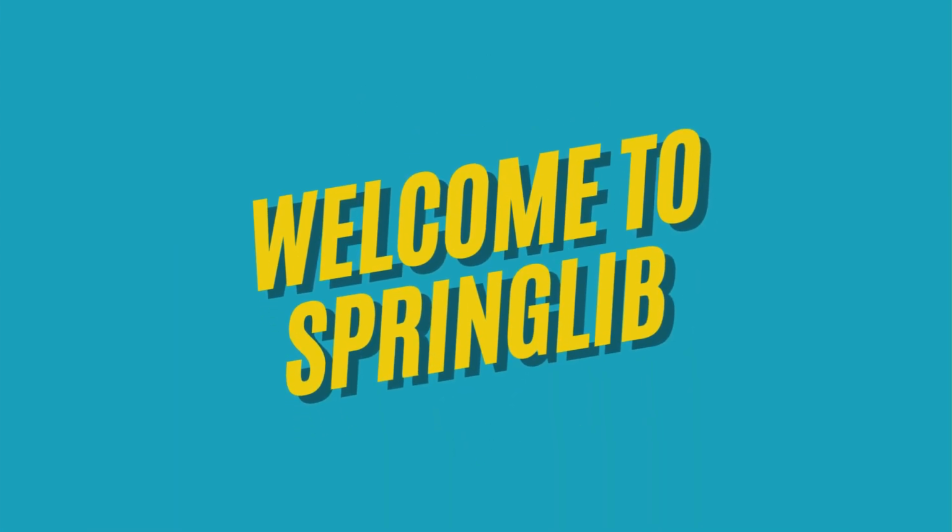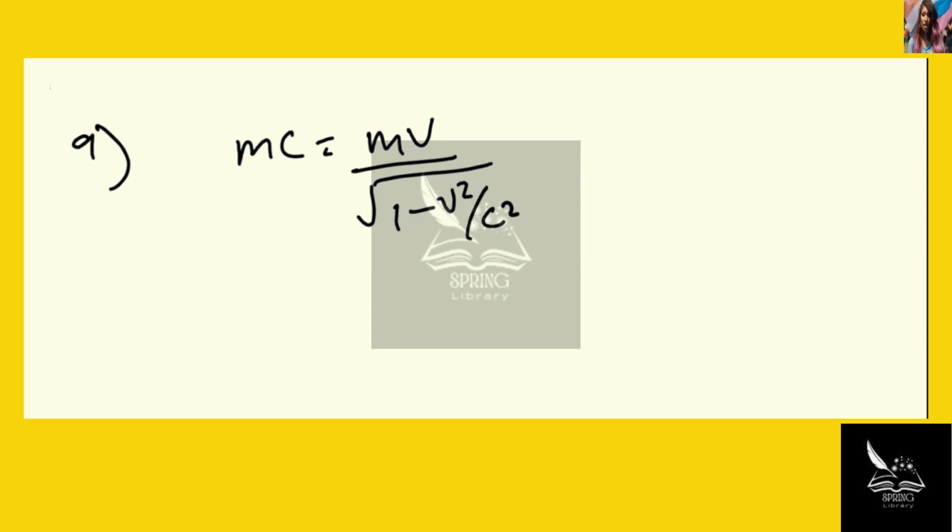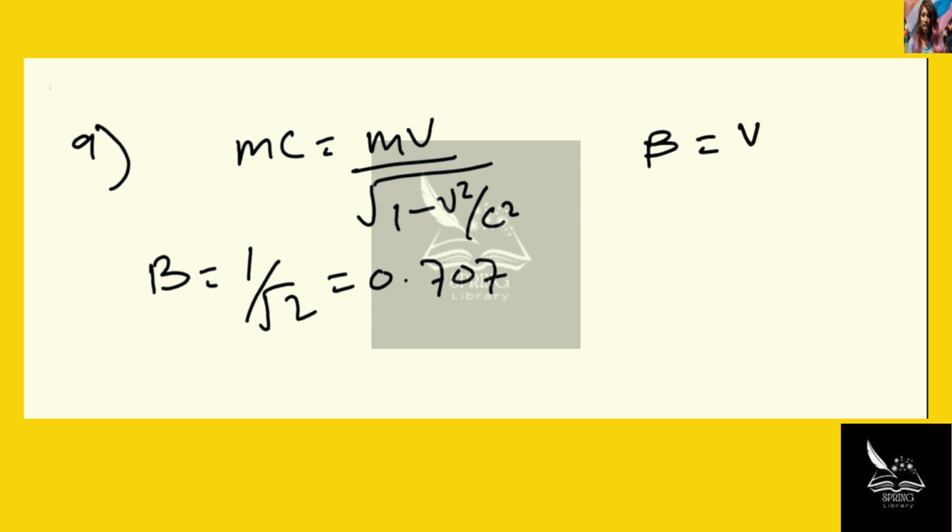Welcome to Spring LIB. For part A of the problem, we are asked to find the beta. We can find the beta by writing the equation mc is equal to mv divided by square root of 1 minus v squared over c squared. This leads us to beta being 1 over square root of 2, which is 0.707. And as we know, beta is equal to v divided by c, which is a speed parameter.